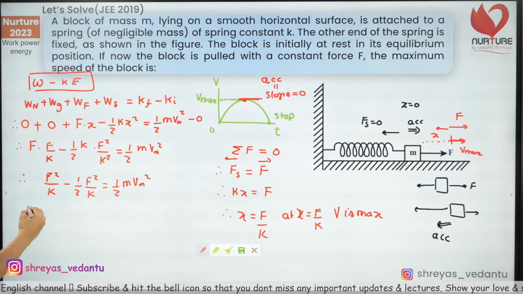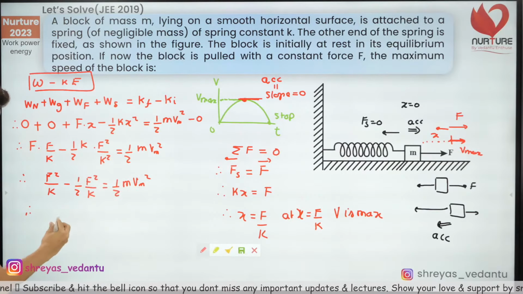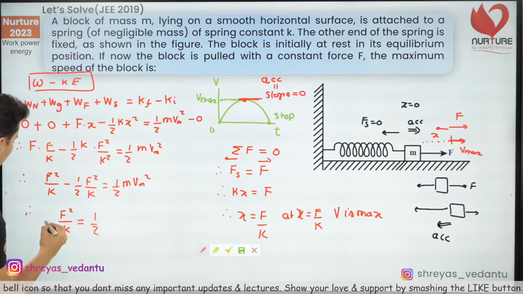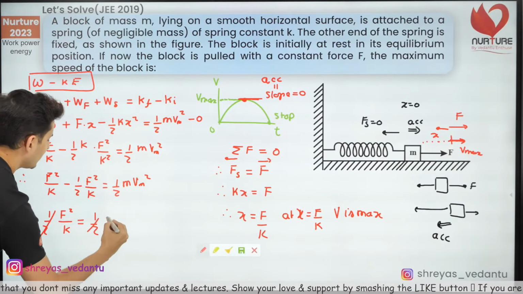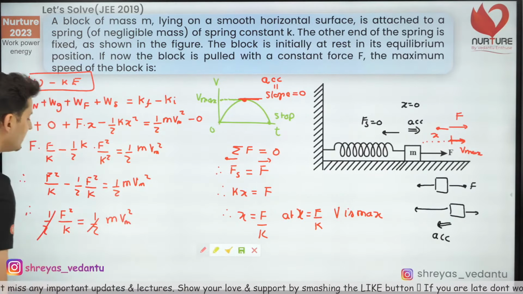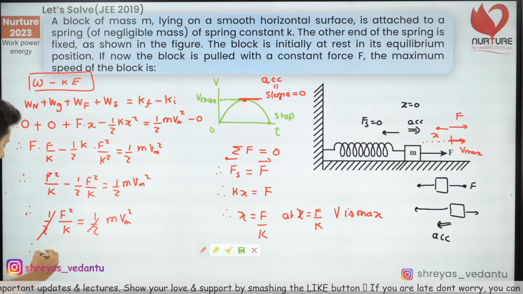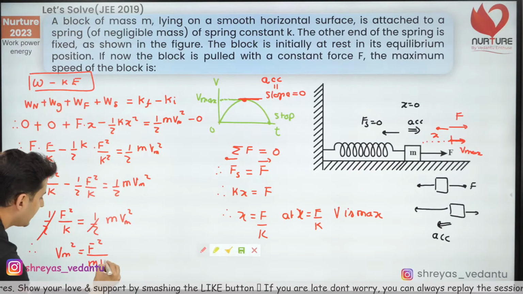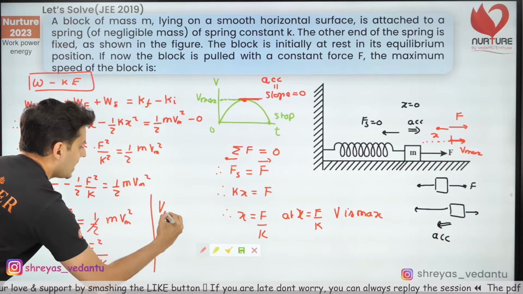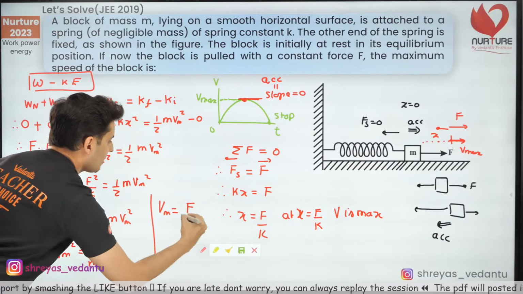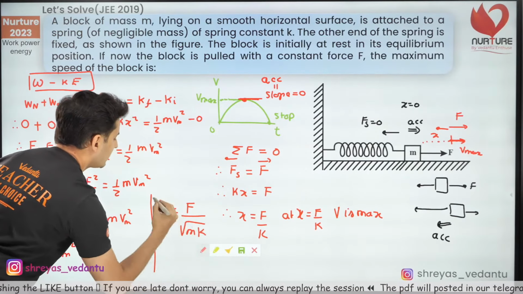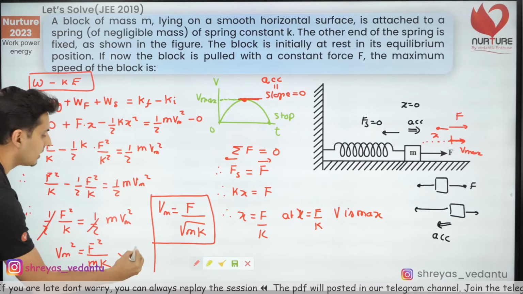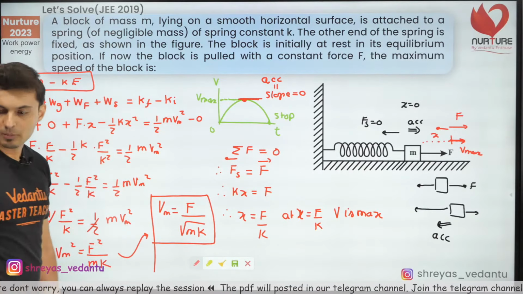1 minus half is half, so half and half will also go, so I'll just get F square by k is equal to, if you want I'll just put that half and later on I'll cancel it so that you know what we have done. So this is v m square. Now therefore v m square is equal to F square by m k. Therefore v m is equal to F by root of m k. That is our final answer. Done. Yep, from here we got this. Got it, guys? What a brilliant question.